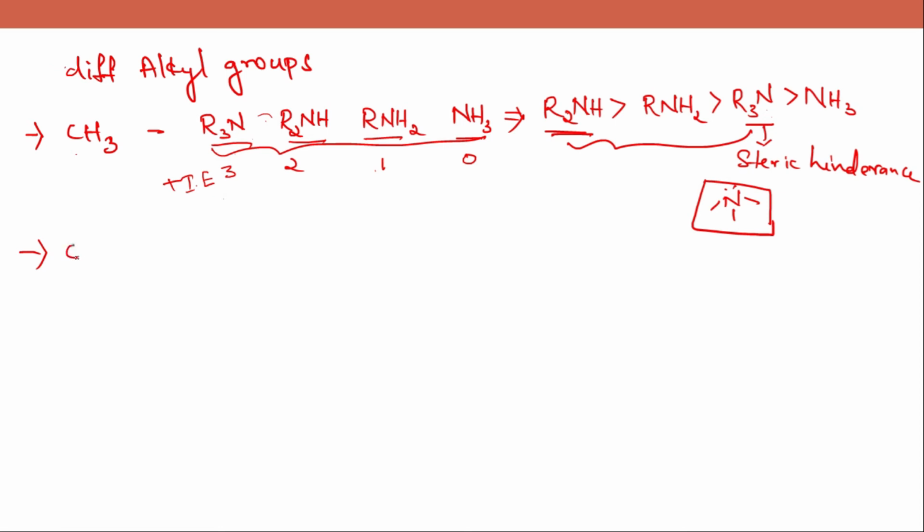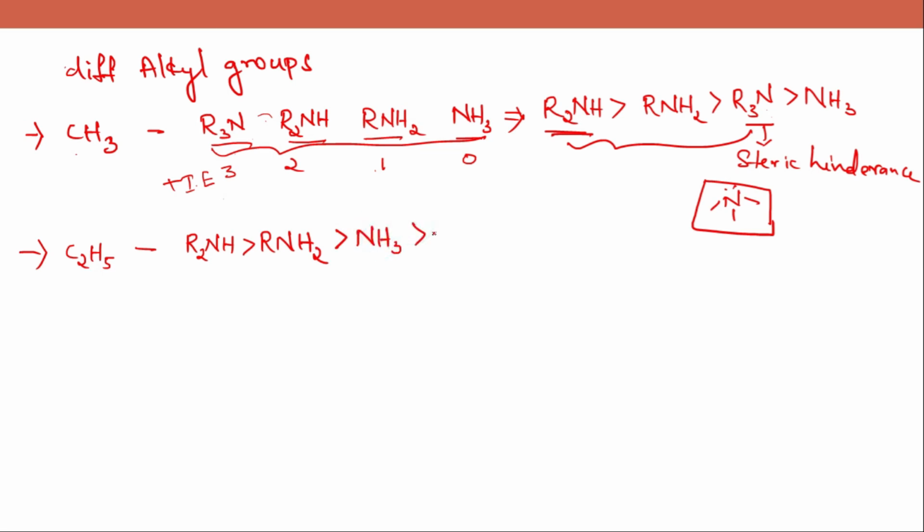And when you see R is changed to C2H5, that means one carbon has been increased. Carbon chain is increased. So the order of basicity here will be R2NH, and then comes RNH2, and then comes NH3.